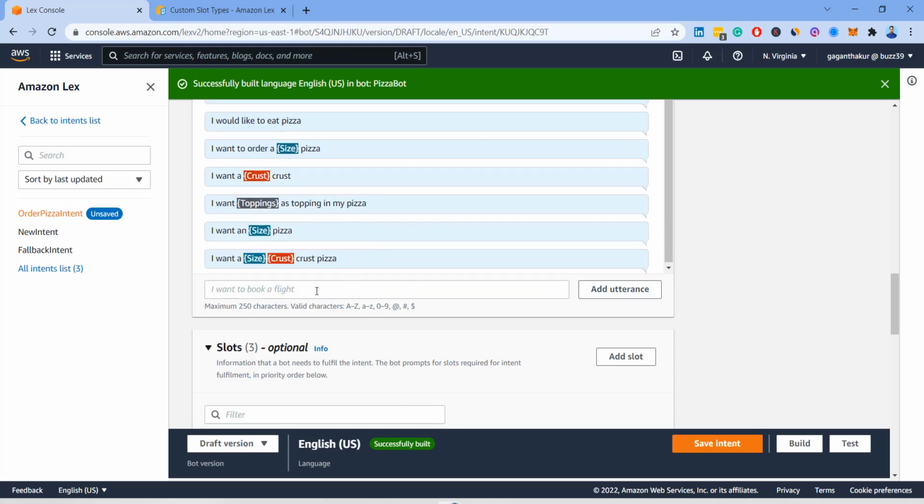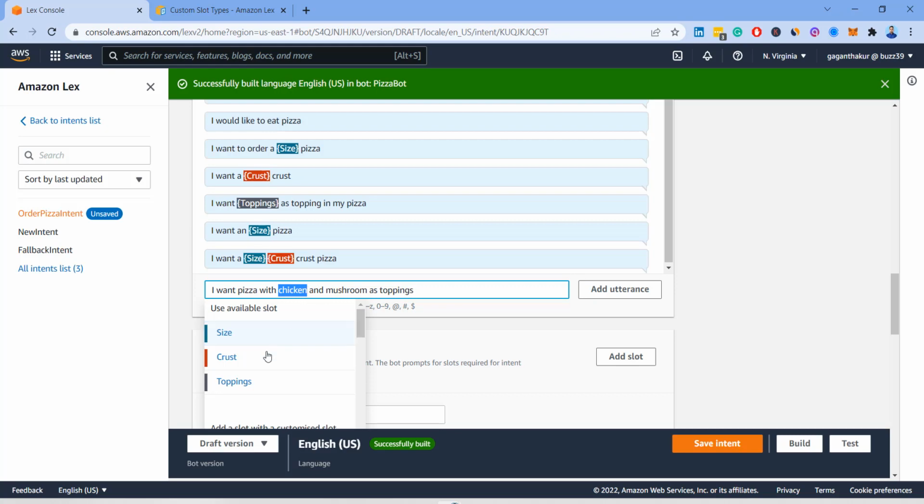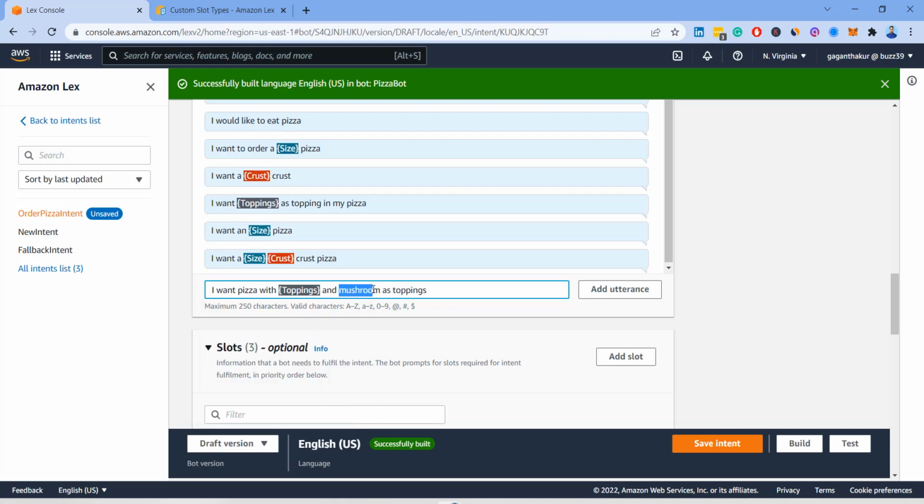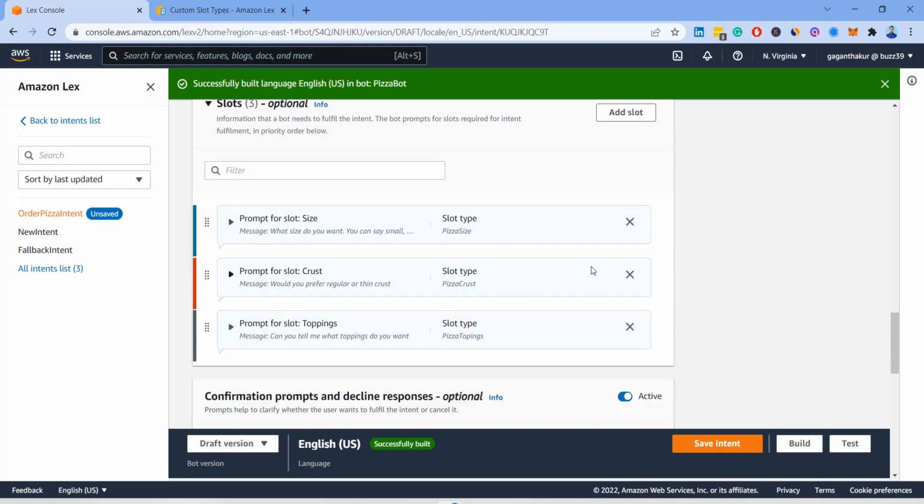Then I will give another one: I want pizza with chicken and mushroom as toppings. Here I can specify that chicken is a topping, and I can say mushroom is also a topping. I'll say add utterance.